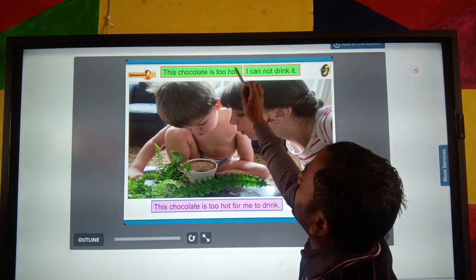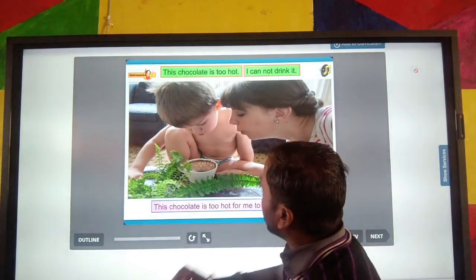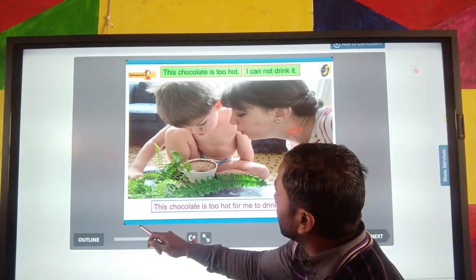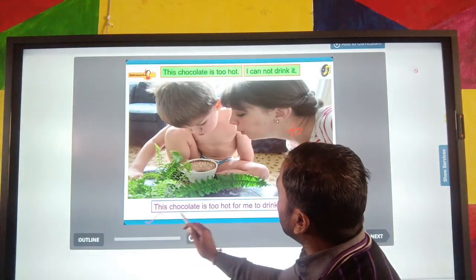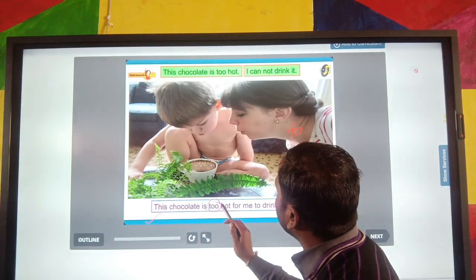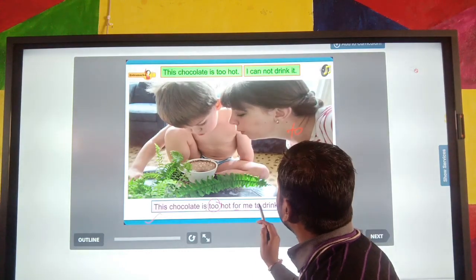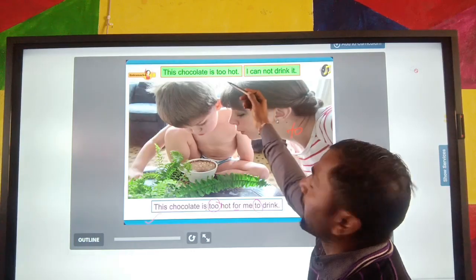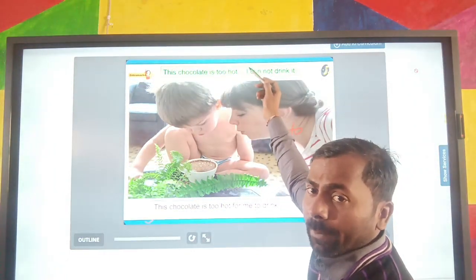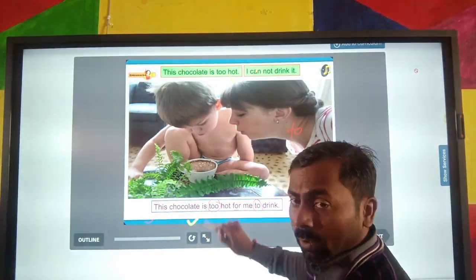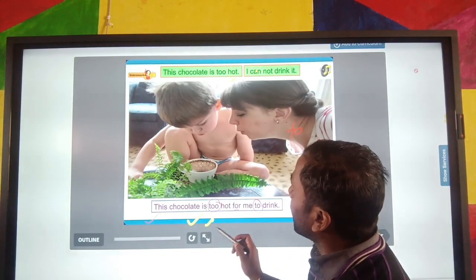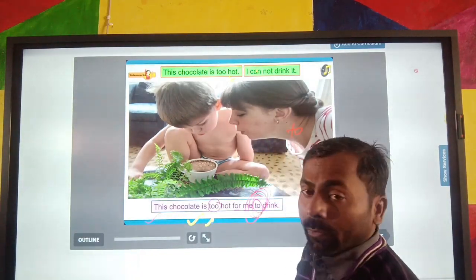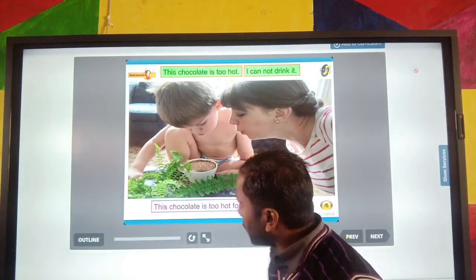We can combine both sentences by using the infinitive "to." So you can see, "This chocolate is too hot for me to drink." The same sense is expressed as in the first and second simple sentences. So we can combine both sentences by using the infinitive word "to." I hope you all understand it.